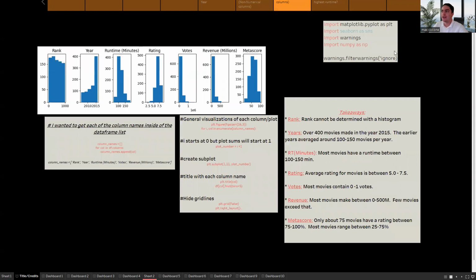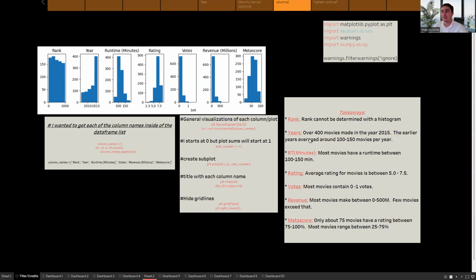For the next one, moving on, here are some of my imports as well at the top. Another heavy on the Matplotlib and Seaborn. So first thing that we can tell from what this data is telling us through the story is rank is not going to really help us. We cannot really tell much about this. It's very difficult to read. Not exactly the best column for a histogram.